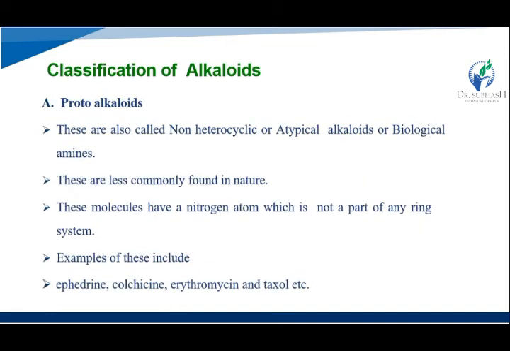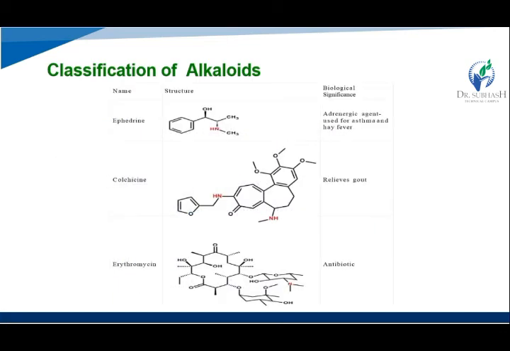Then protoalkaloids in first, these are also called the non-heterocyclic or atypical alkaloids or biological amines. Okay, so these are less commonly found in a nature. Then these molecules have a nitrogen atom which is not a part of any ring system. Okay, like examples like the ephedrine, colchicine, erythromycin, and taxol. These all are the examples. Okay. So here we see the chemical structure and their biological significance of the alkaloids.